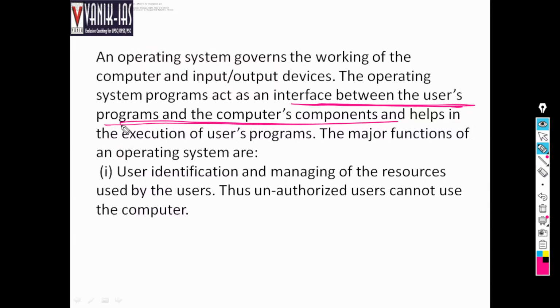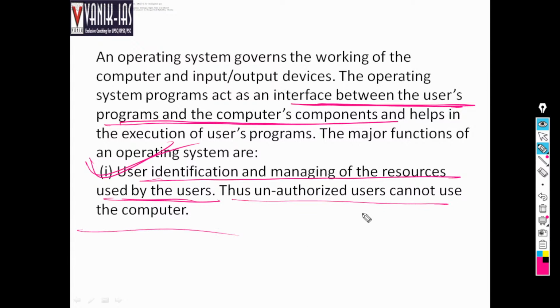The major functions of an operating system are user identification and managing the resources used by users. User identification means, if you have a password on your mobile, it is the job of the operating system to identify that you are the authorized user. Thus, unauthorized users cannot use the computer. This is the first job of the operating system.